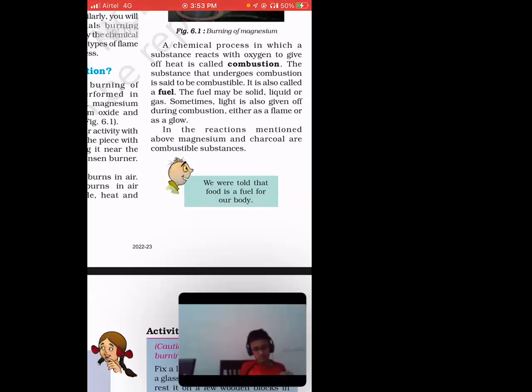So sometimes light is also given off during combustion, either as a flame or as a glow. Whenever heat is being given, that you already know, right? But sometimes you can see the sparkle or something like that. So we can say that during combustion, sometimes light is also produced, and that light is known as flame, or you can say glow. You won't say, ma'am, look, light is there. You'll say, ma'am, see, it's a flame. Flame is being produced, or glow is being produced.